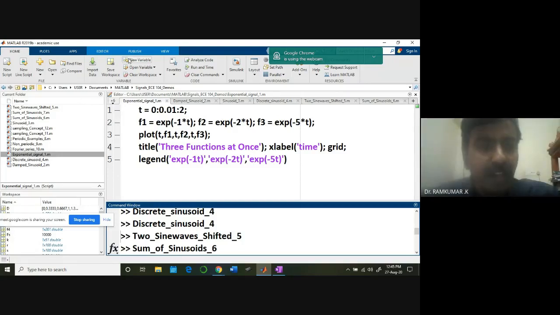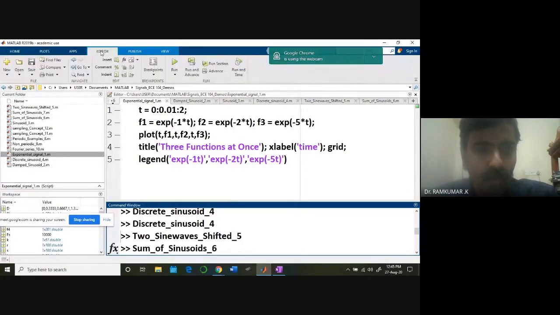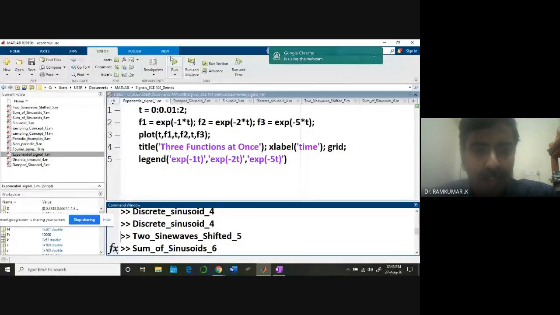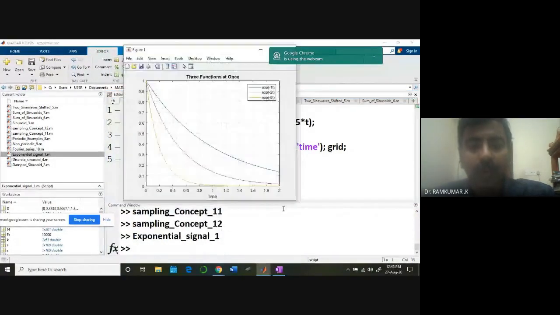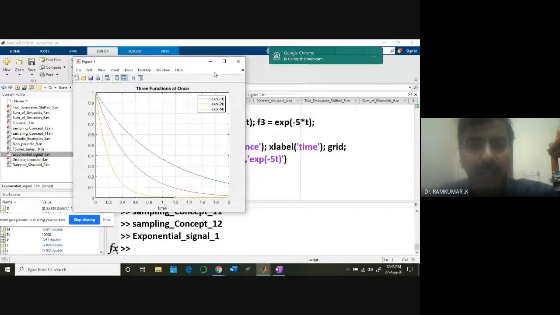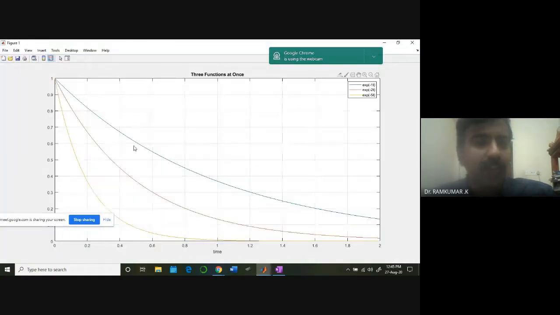If I run this code, going to the editor mode and simply running, I can see this graph. You can see the graph clearly. Up to time 2 I have taken, with 0.01 difference between two points. All those values I have plotted for various values of t. So this is the graph I have shown. This is how you need to plot the exponential.